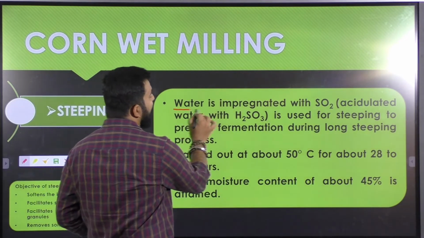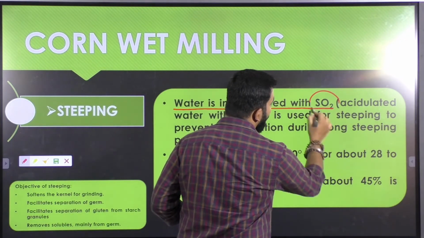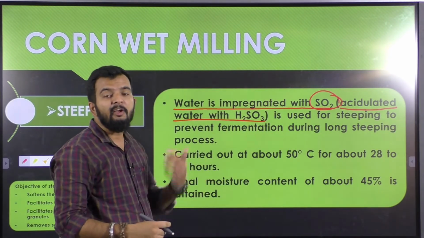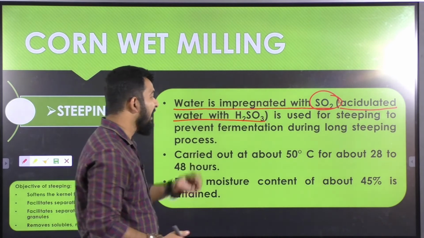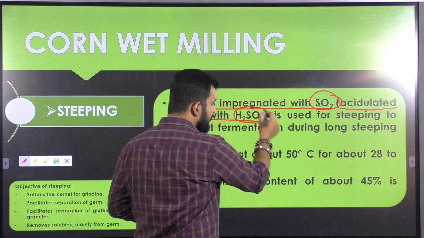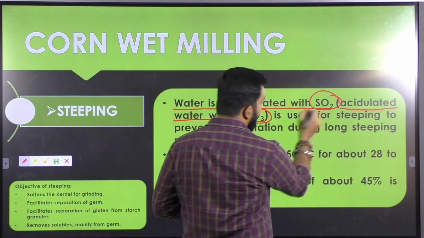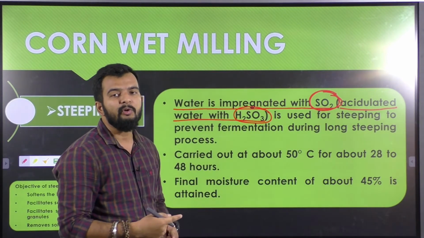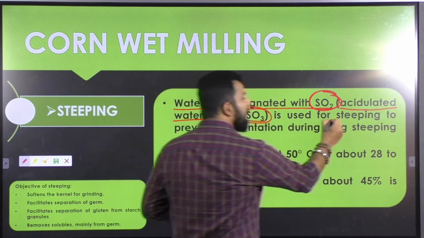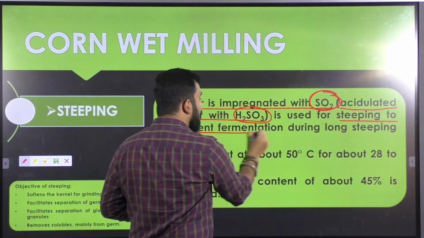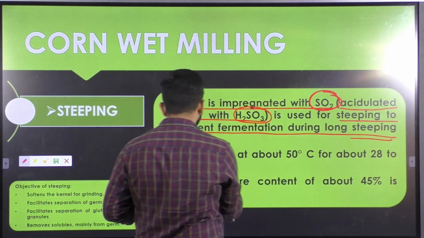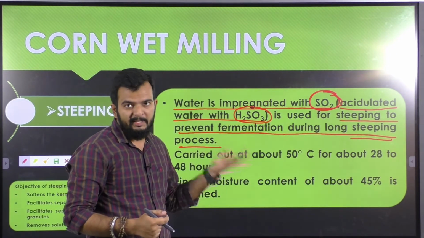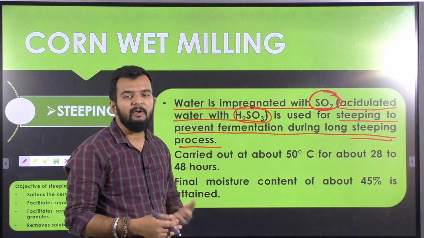In the case of steeping, water is impregnated with SO2, that is, you are acidifying your water with H2SO3, sulfurous acid, not sulfuric acid. So SO2 will be impregnated into your water, and that water will be used for soaking of your corn grains. It is used for steeping to prevent fermentation during the long steeping process. Why is SO2 being used here? Because if the pH is lower, it will prevent any fermentation process.